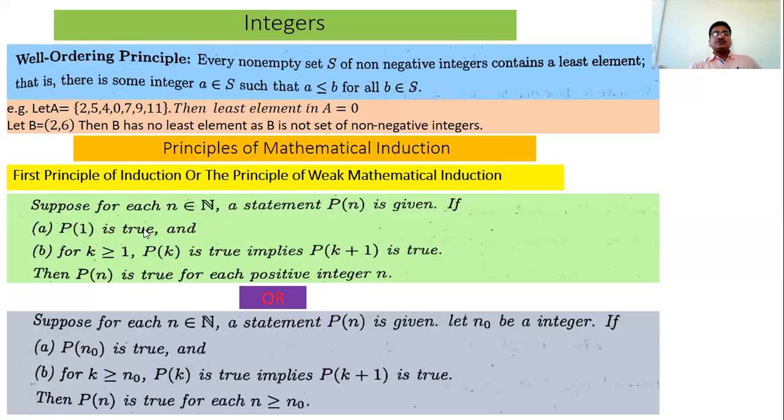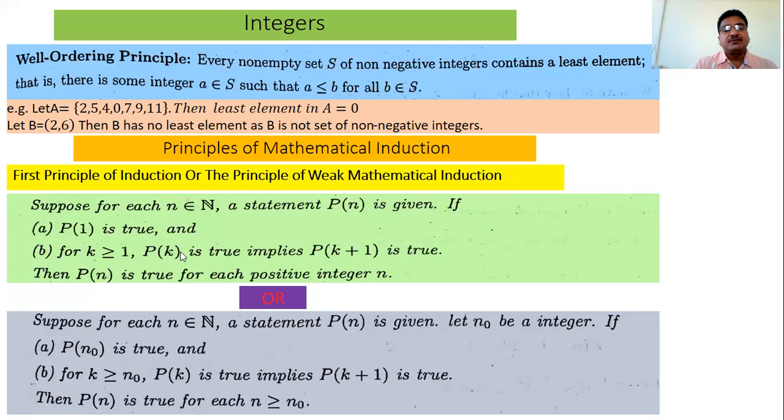That is, first show P1 is true, and the second step is: assume Pk is true, that is, prove that Pk plus 1 is true. What is k? k is greater than or equal to 1, that is, k can be 1, 2, 3, 4, 5, 6, any value.